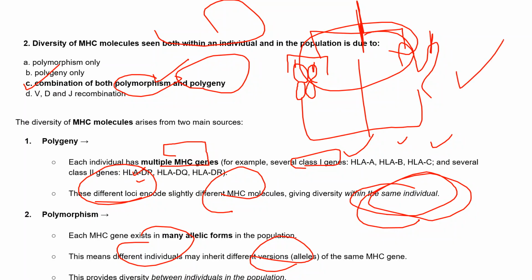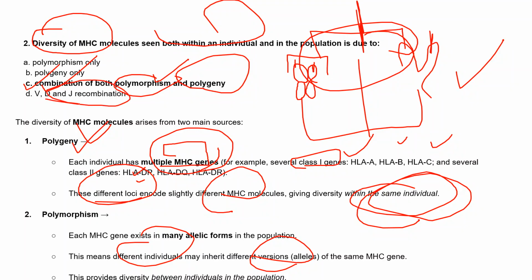So this is at the population level, and polygeny is at the level of the same individual, because in the same individual multiple different MHC genes are there. This is called polygeny, and we can see this diversity of MHC molecules both within an individual and in the population through the combination of polymorphism and polygeny. VDJ recombination will not lead to diversity of MHC molecules.